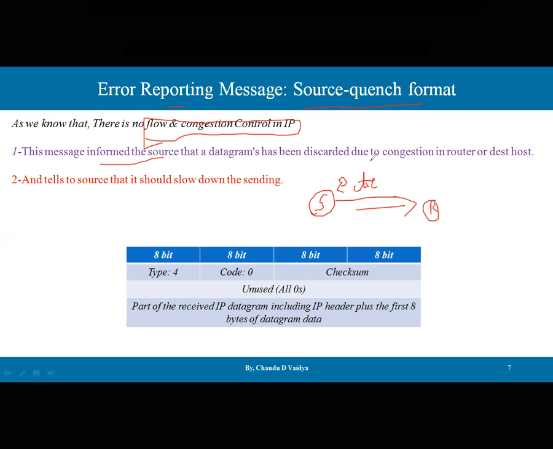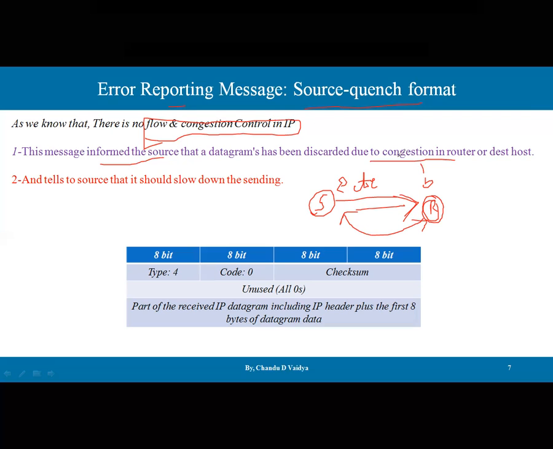Congestion can occur due to buffers, traffic, or other reasons. The source quench message tells the source that it should slow down its sending. If plenty of messages are arriving and the receiver is not able to listen to all of them, it is better to inform the source: can you please slow down your rate of data transfer, so that I can easily read the messages one by one.